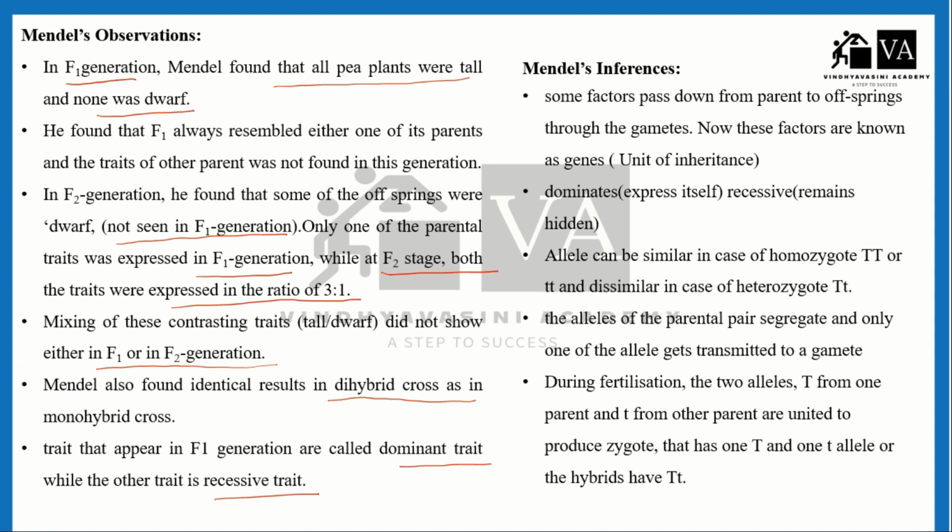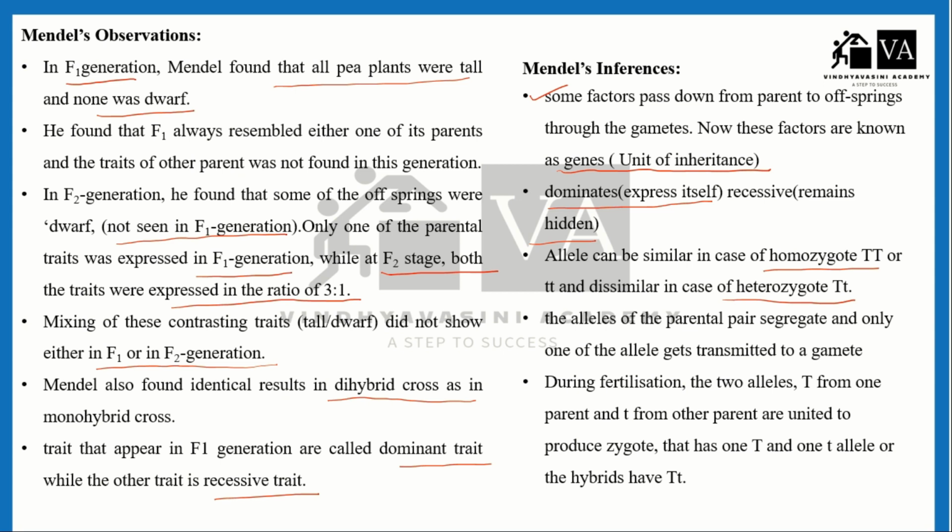Some factors pass down. What Mendel concluded from this experiment is that some factors pass down from the parents to offsprings through the gametes. Now these factors are known as genes, the unit of inheritance. Dominant will express itself and the recessive remains hidden. Alleles can be similar in case of homozygous or dissimilar in case of heterozygous.